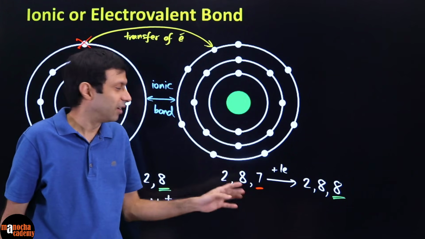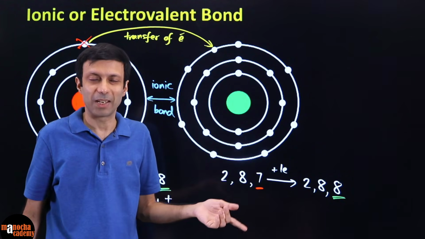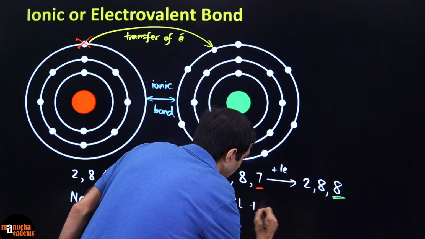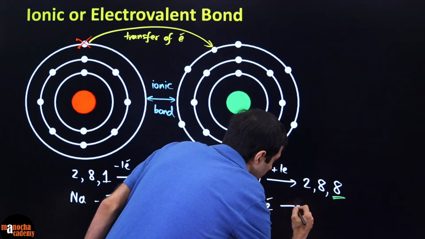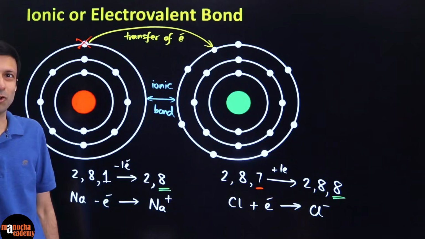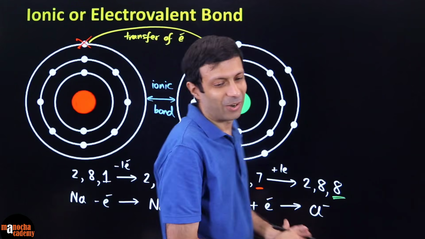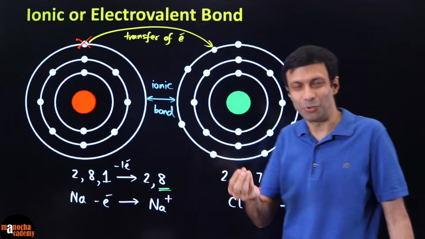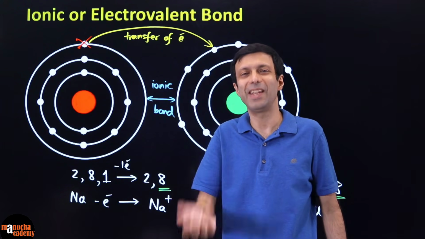And who is this guy? 2, 8, 7, which means atomic number 17. This is nothing but the chlorine atom. Chlorine atom on gaining an electron becomes chloride ion. So what you're looking at on this board is sodium chloride. You've seen sodium chloride, it's the salt that we eat every day.